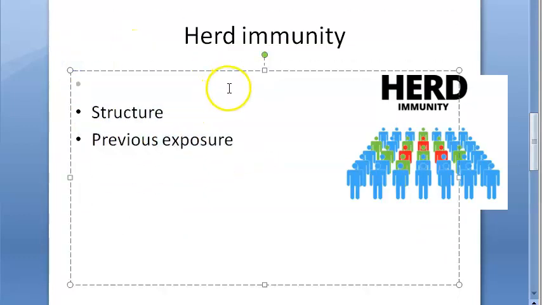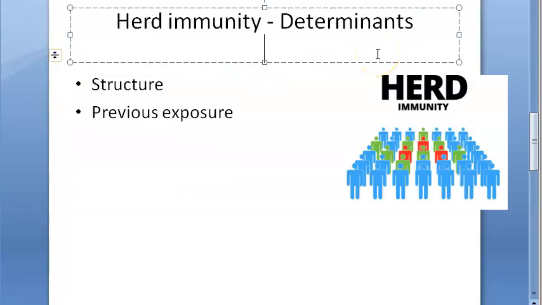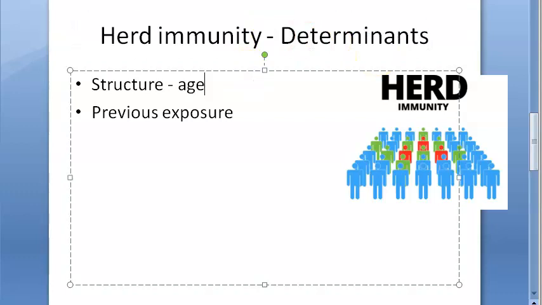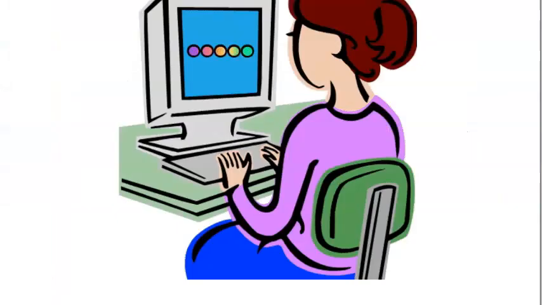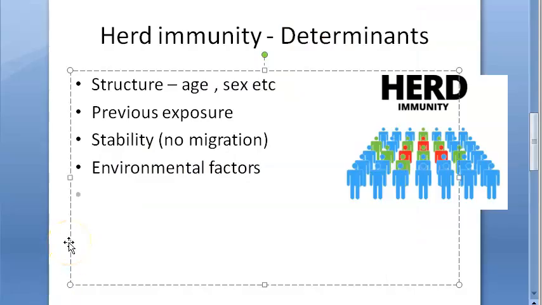So what are the determinants of herd immunity? The structure, which can also mean the age, gender, etc. Previous exposure. Then stability. Stability means there should be no migration, immigration or emigration, no people moving in and out. If you are in a group which is already immune to it, you probably will have herd immunity. Then environmental factors will also affect it. People living in a certain area may not get a certain disease because of an environmental factor there, so that herd could be immune.